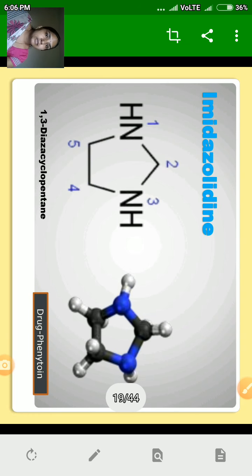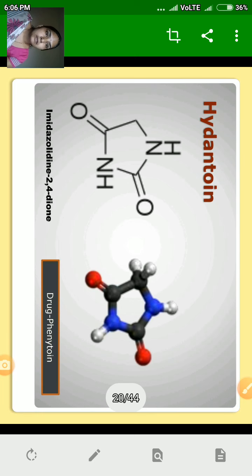Next structure is imidazolidine. This is the saturated ring of imidazole. When no double bond is present in imidazole, then the suffix used is lidine. That is, imidazole is converted into imidazolidine. IUPAC name is 1,3-diazolidine. The name of the drug where imidazolidine is present is phenytoin. Next one is hydantoin.